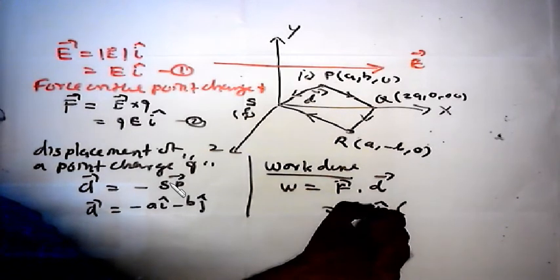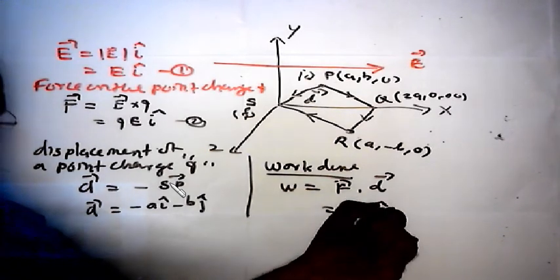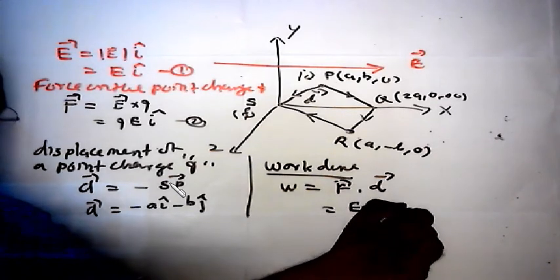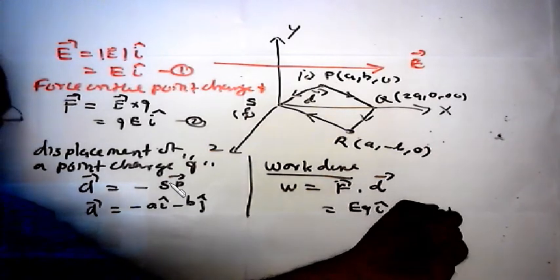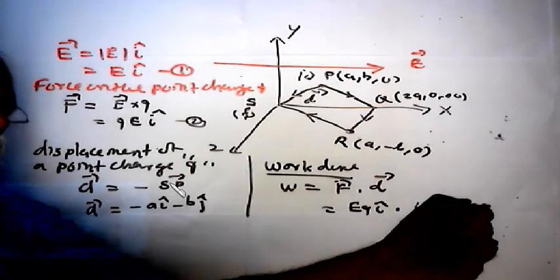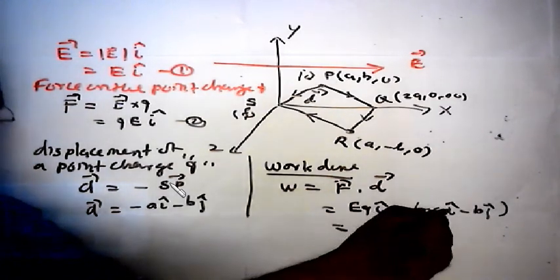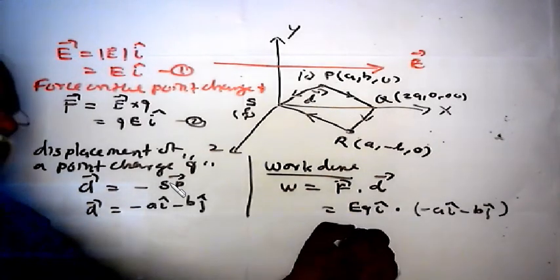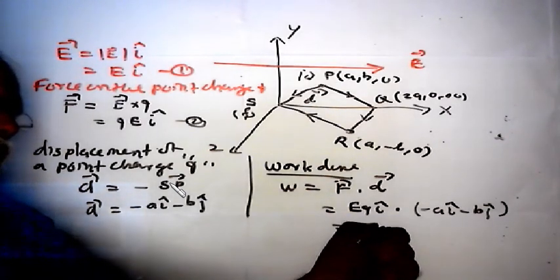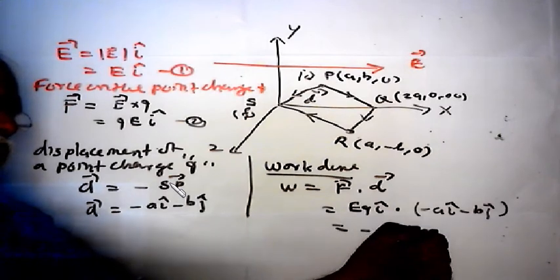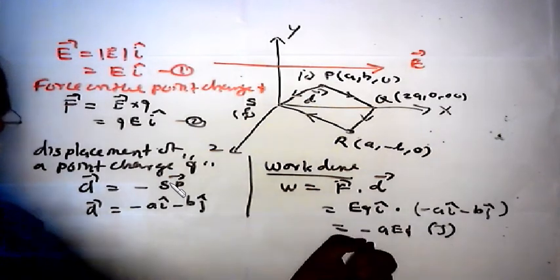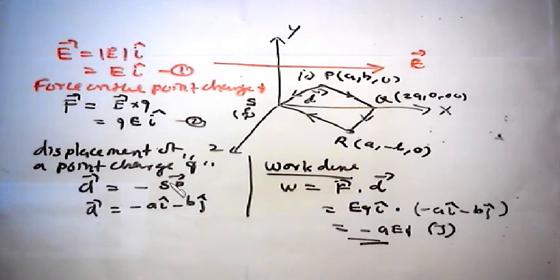E q i dot displacement, minus a i minus b j. i dot i is 1, i dot j is 0, so minus a E q joules. Okay, this is the total work done in this process. Okay, thank you students.